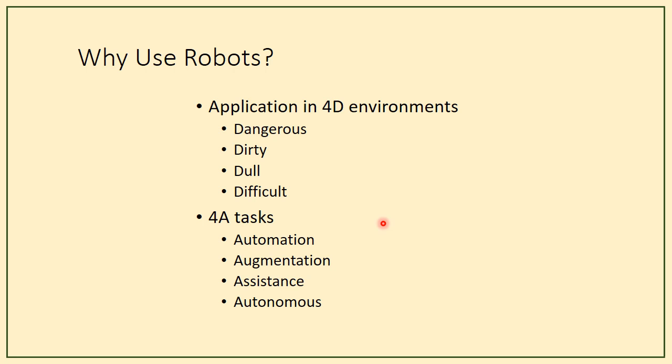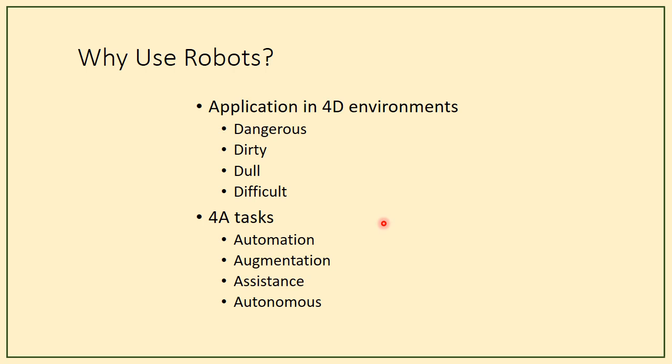And then dirty, like I said earlier in the previous video, like cleaning areas, dirty areas, where robotic operation can be made. And then dull means the repetitive operations. So wherever human beings get bored and tired doing a job, this can be done in those places.